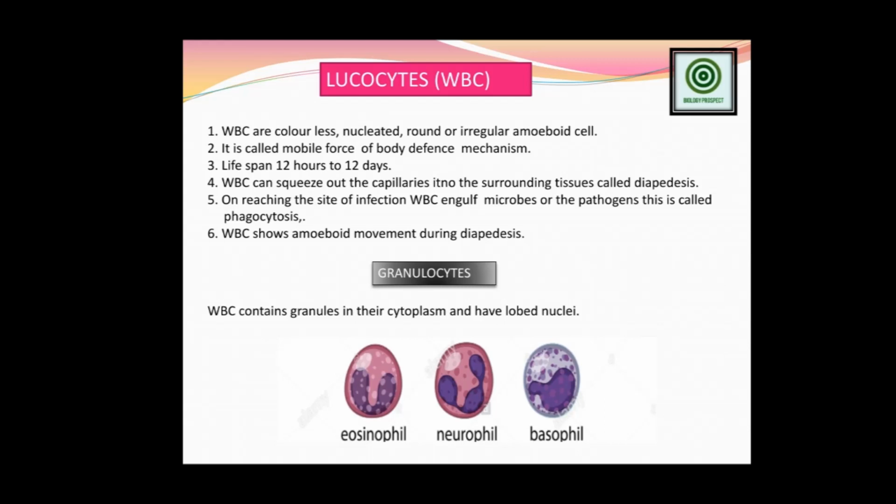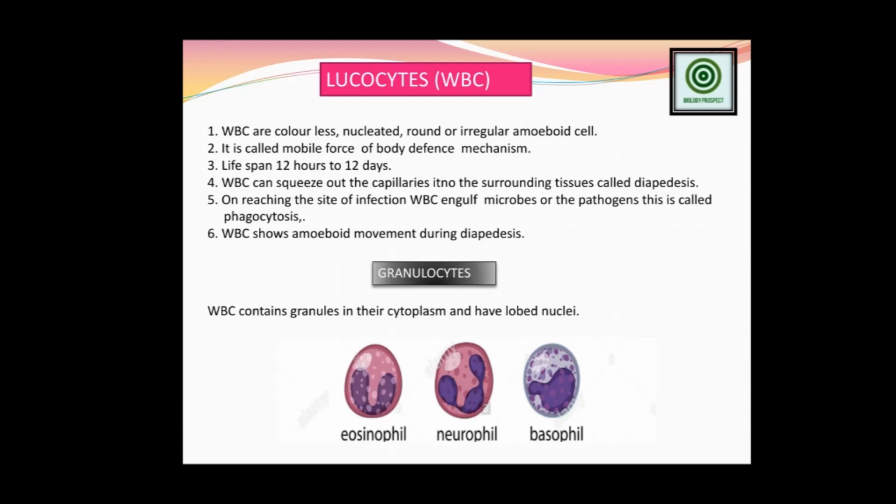Friends, WBC is the main blood component, the blood cellular component, which builds up the immune system inside the human blood. So the immunity system depends completely on this particular cellular part of the blood. WBCs are colorless, nucleate, round or irregular amoeboid cells.